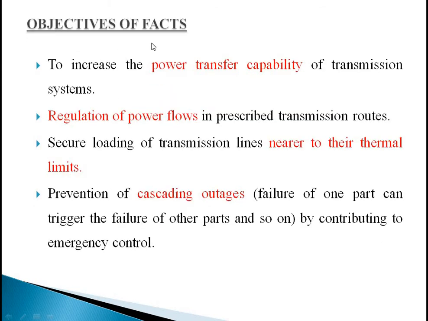So the objectives of FACTS are to increase the power transfer capability of transmission systems; regulation of power flows, which means you can control the power flows in transmission routes; secure loading of transmission lines near to their thermal limits, so we can send the maximum power through the transmission lines; and prevention of cascading outages. Cascading outages means failure of one part can lead to the failure of other parts and so on. So we can avoid this type of outage with the help of FACTS.